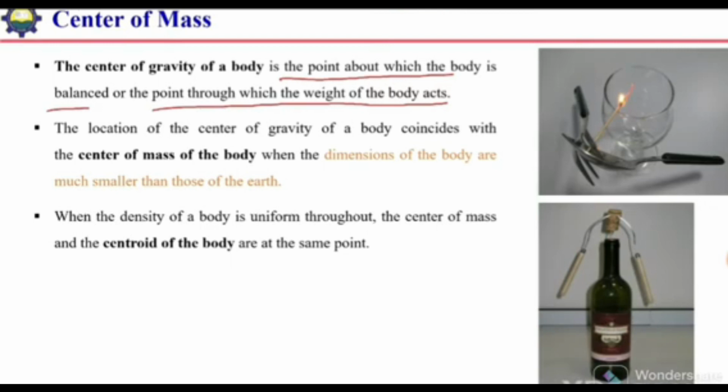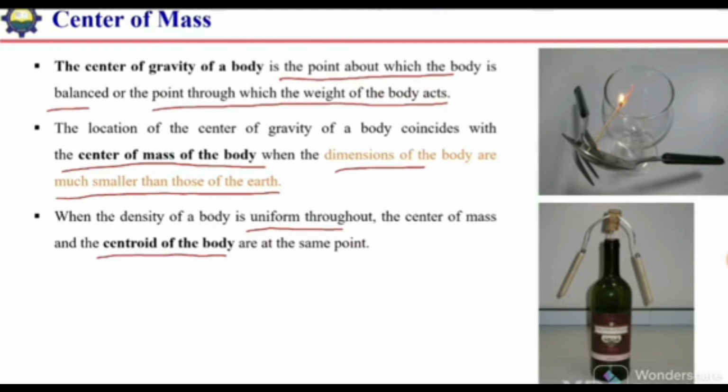The location of the center of gravity of a body coincides with the center of mass if the dimensions of the body are much smaller than those of Earth. All the structural members or shapes on the Earth have very small dimensions compared to the dimensions of Earth, so we can say that their center of mass and center of gravity coincide with each other. When the density of a body is uniform throughout, the center of mass and the centroid of the body are at the same point.